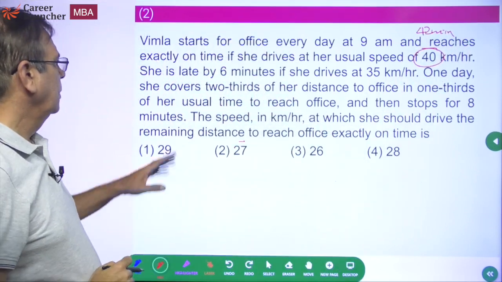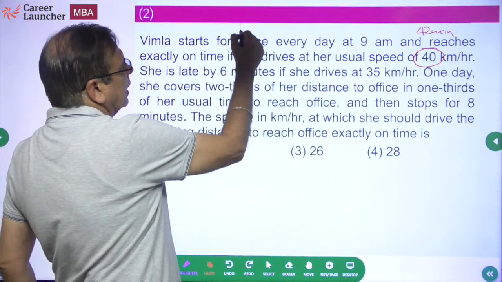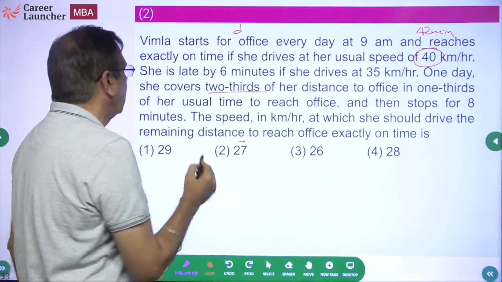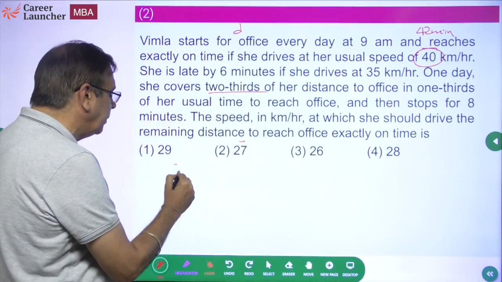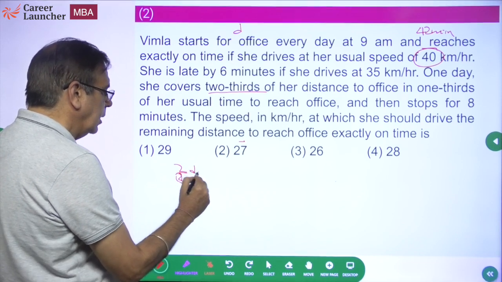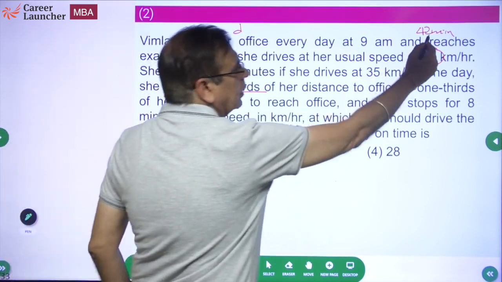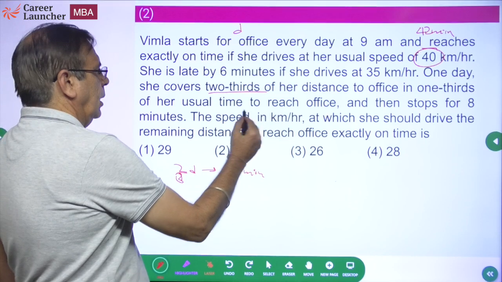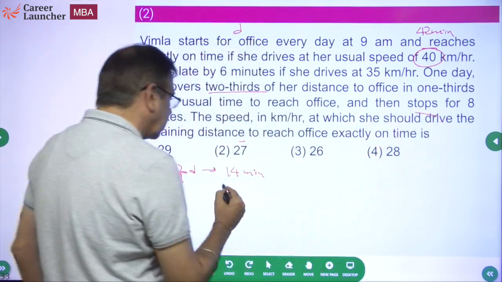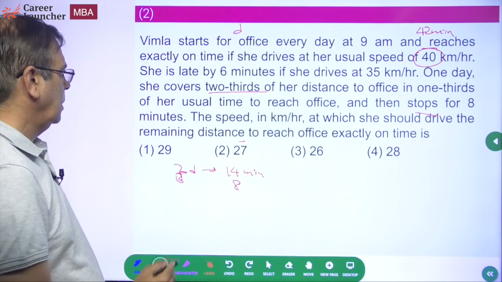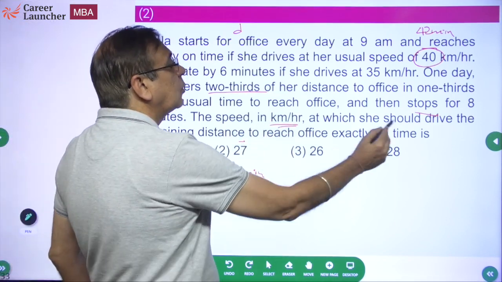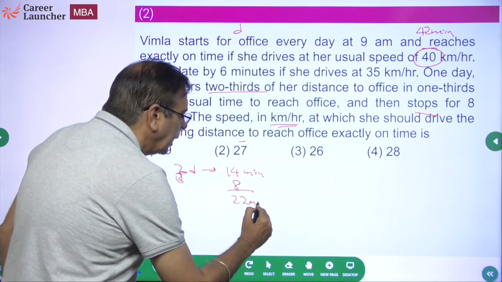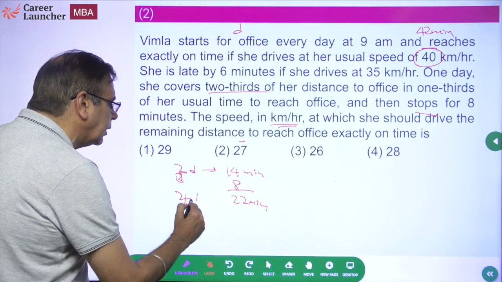Now let me assume the distance is d. One day she covers 2/3 of her distance in 1/3 of her time. 2/3 of the distance, that means 2 by 3 d, is covered in 1/3 of the time. 1/3 of 42 is 14 minutes, and then she stops for 8 minutes. In those 8 minutes, 0 distance is covered. So how much time has gone? 22 minutes. In 22 minutes, she has covered 2/3 of the distance.